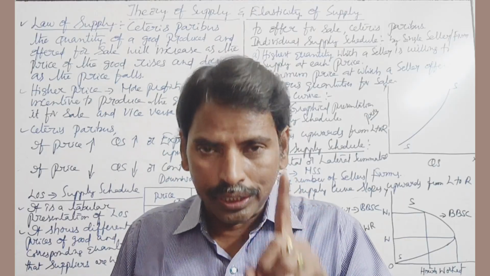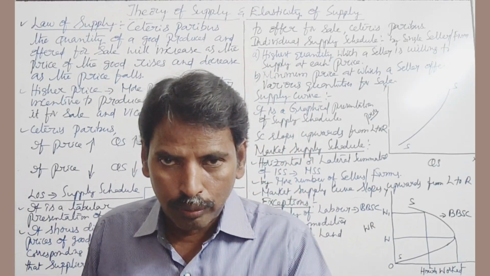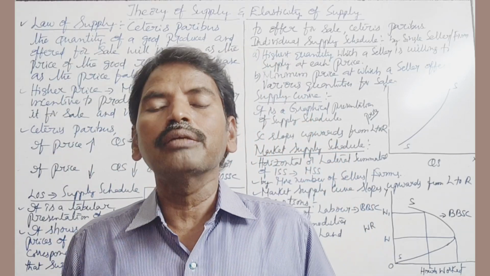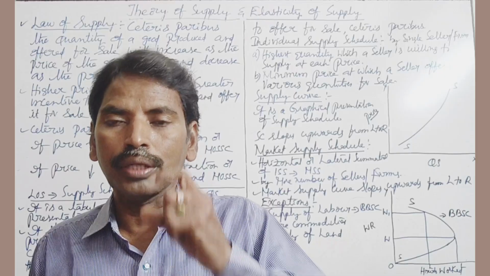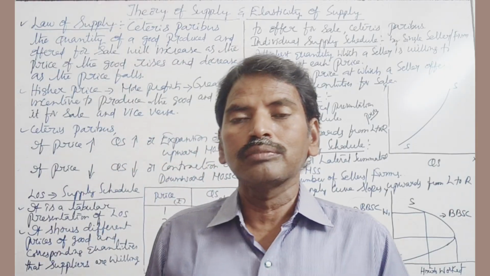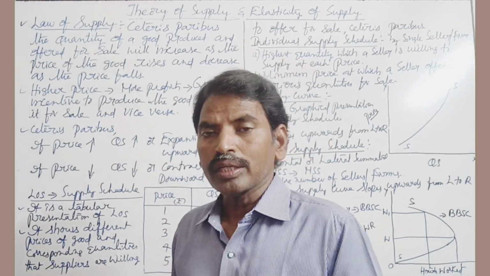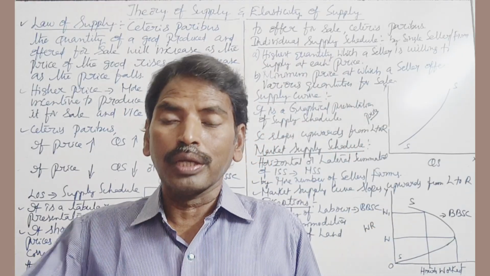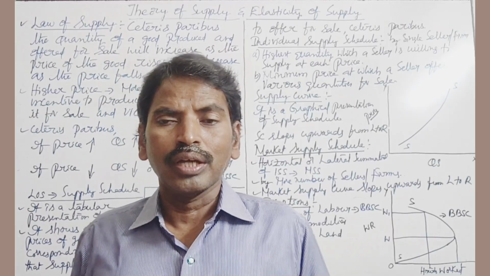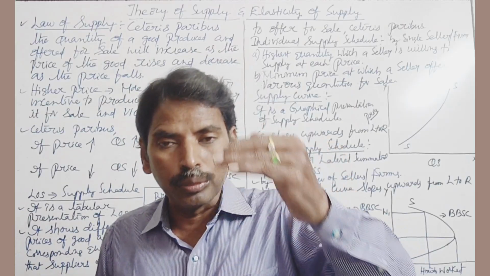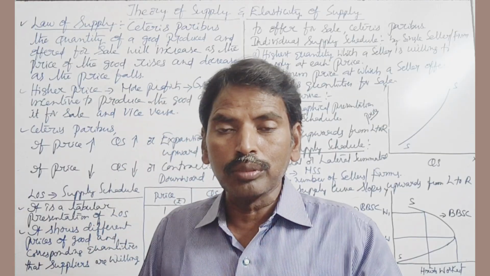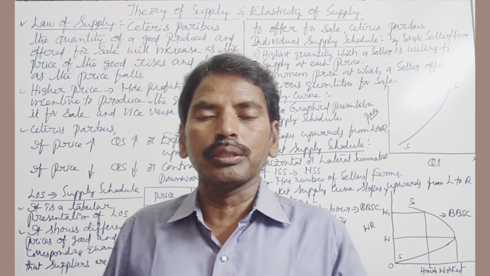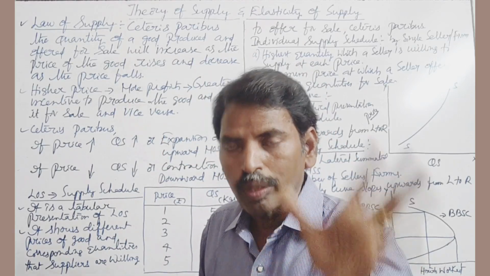Other things remain constant, such as prices of related commodities, prices of factors of production, state of technology, government conditions or government policies, etc., except price. If the price of the commodity rises, quantity supplied of the same commodity also rises and vice versa. If the price of the commodity falls, quantity supplied of the same commodity falls. There is a positive or direct relationship between price and quantity supplied.